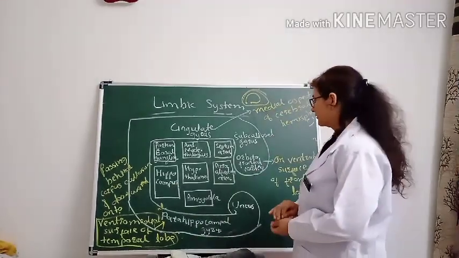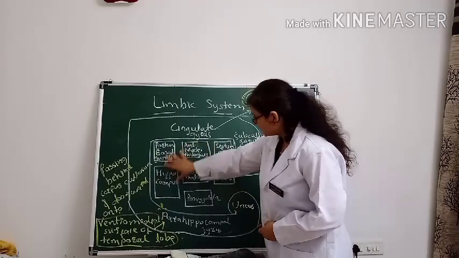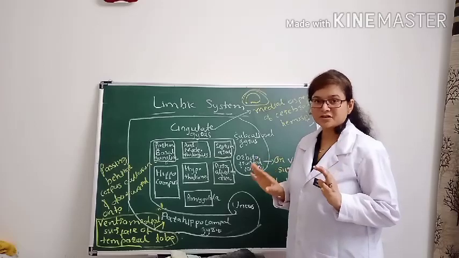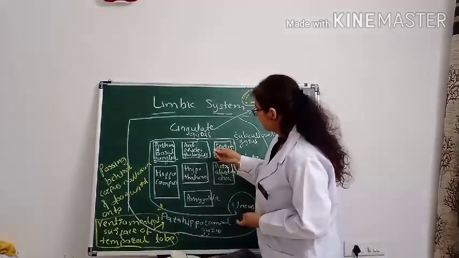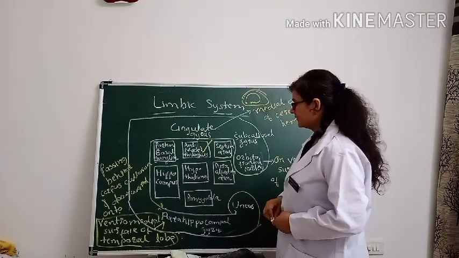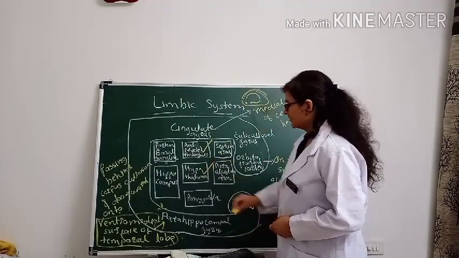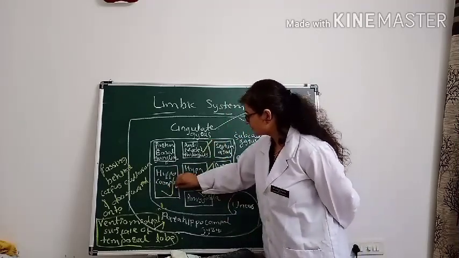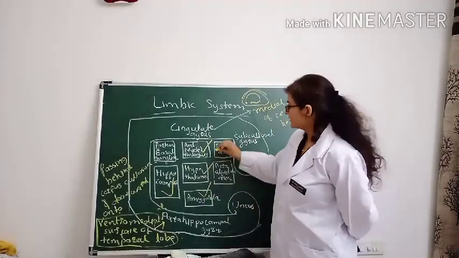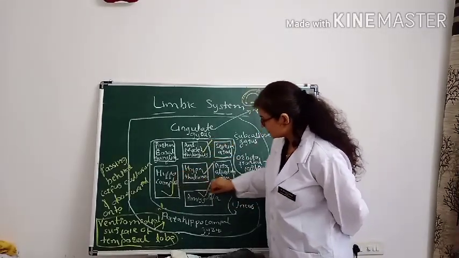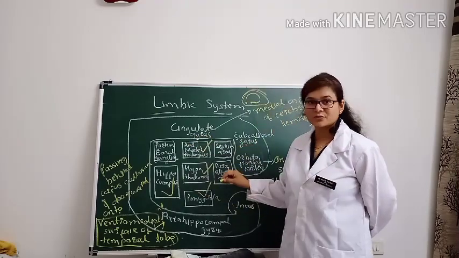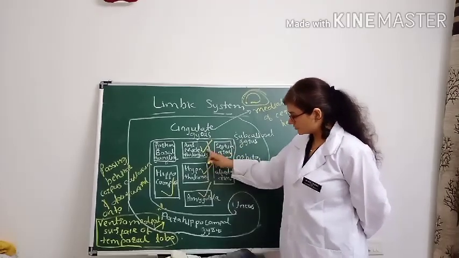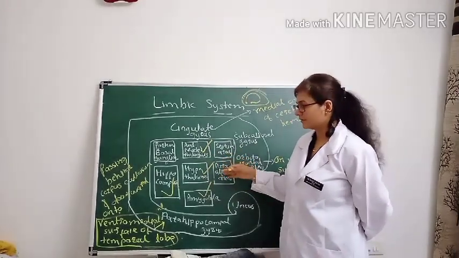Here again I will tell you that among these structures, the predominant role in the functions of the limbic system belongs to these: one is the anterior nucleus of the thalamus, the second is the hypothalamus, then the amygdala, and the hippocampus. These four structures you must remember. The anterior nucleus of thalamus, hypothalamus, hippocampus and amygdala have a major role in the functions of the limbic system. We will learn each structure's specific function in one line later.